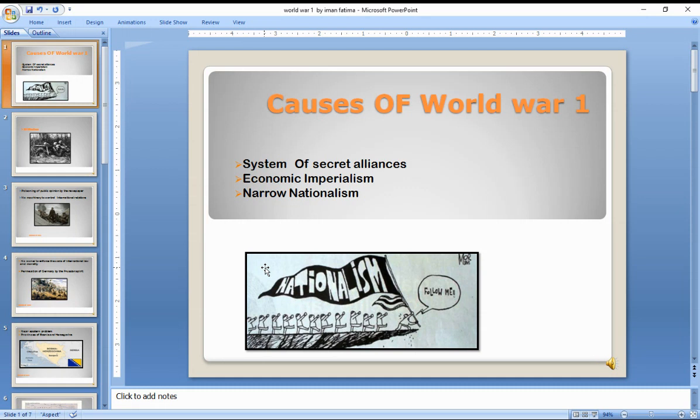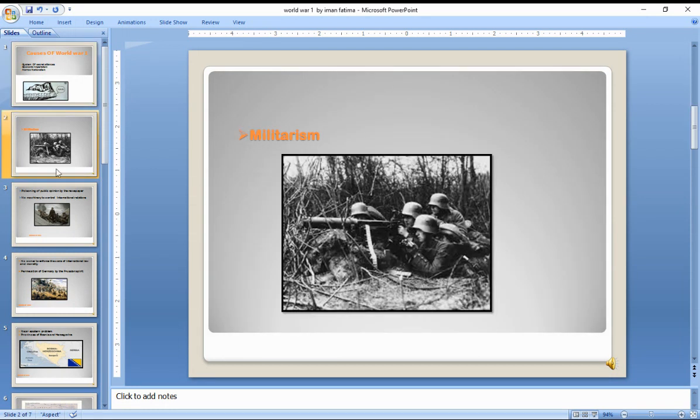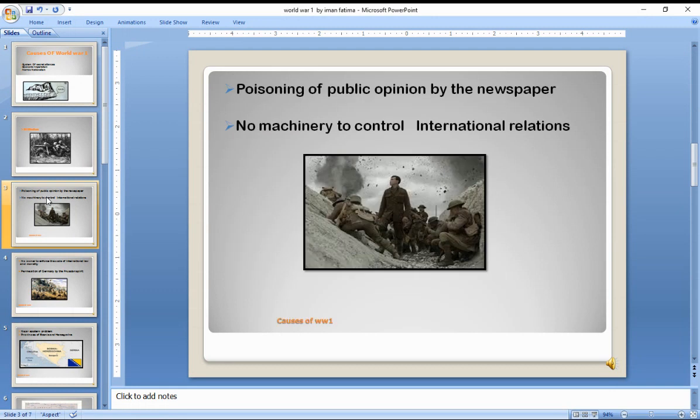Then the fourth one is narrow imperialism and forced militarism, which we have already discussed, and the poisoning of public opinion by the newspapers. So another cause of the First World War was also the poisoning of public opinion by the newspapers.